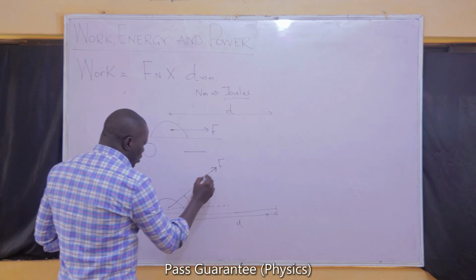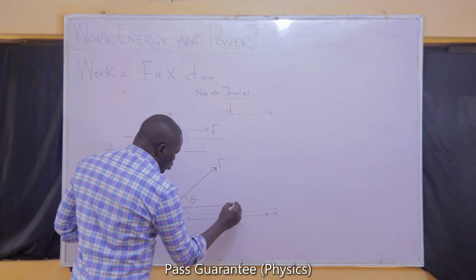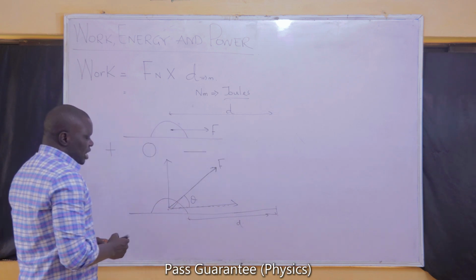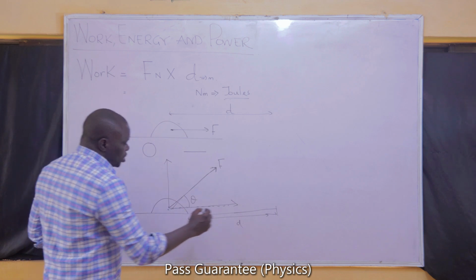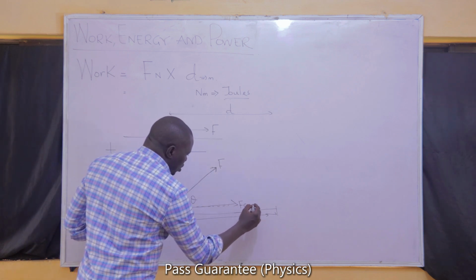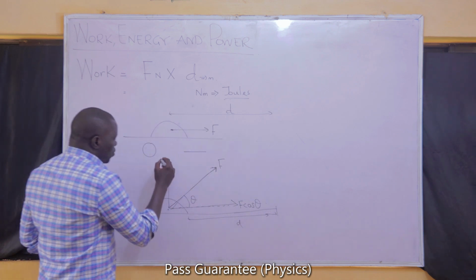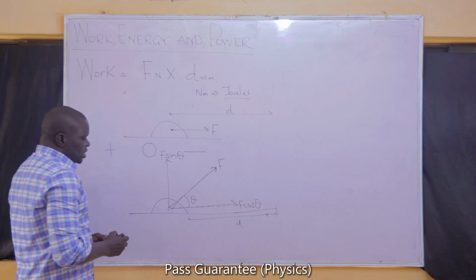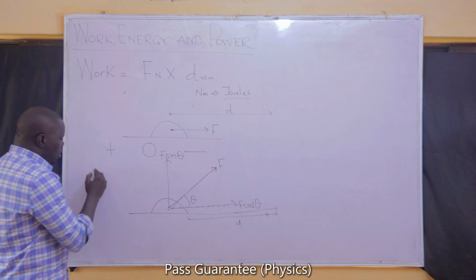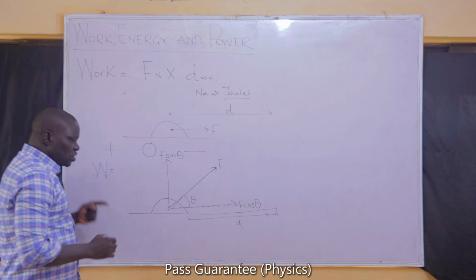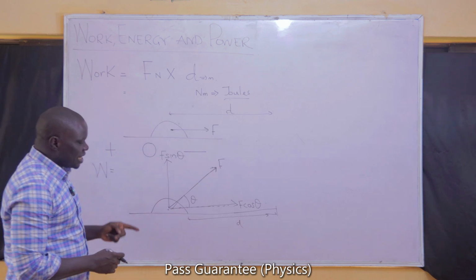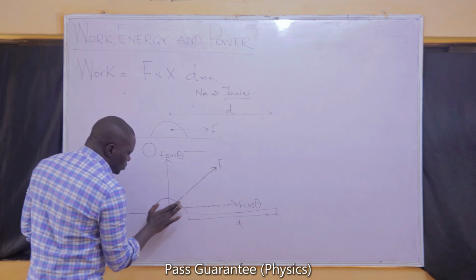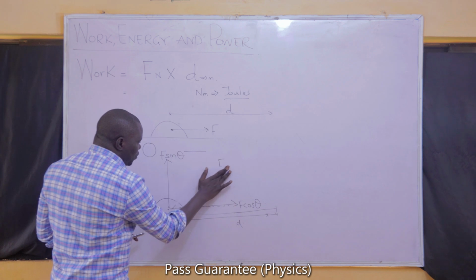If we resolve, remember what we always do, we will draw two components. There's a component that is horizontal and there will be another one that is vertical. The component that is horizontal will be F cos theta, because I told you the component beside the angle is cos, while the other component is sine. So this will be F sine theta. If we have this, then we can find the work now. We can see that there is a force and there's a particular distance that is in the direction of that force. Of course, if I resolve, I don't need that force anymore. I can easily clean it out and remove it from the picture.